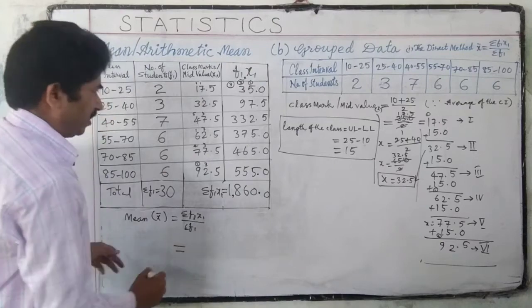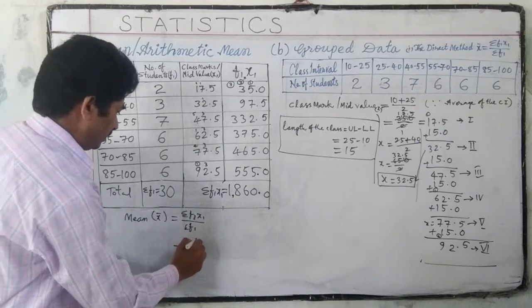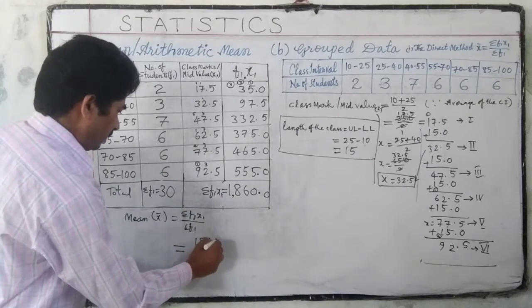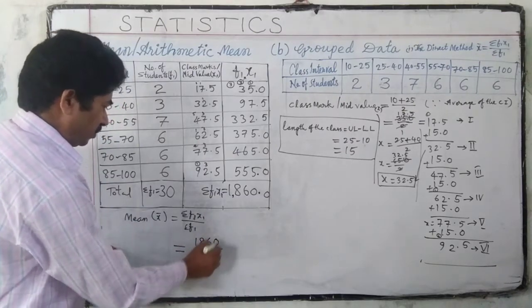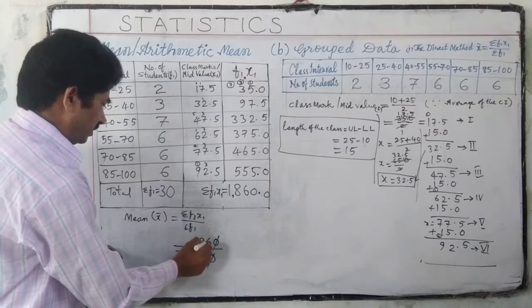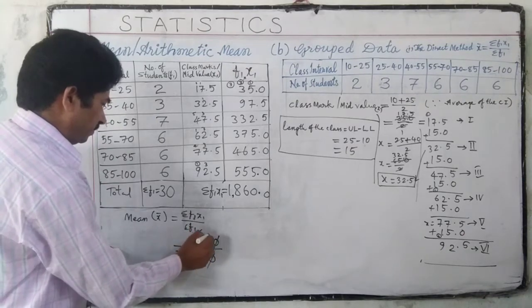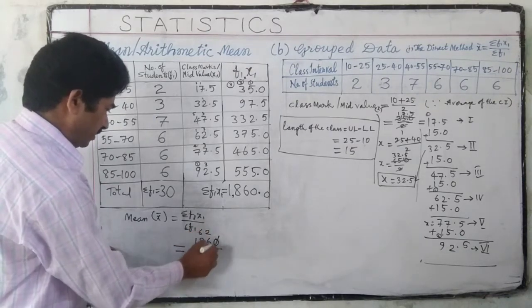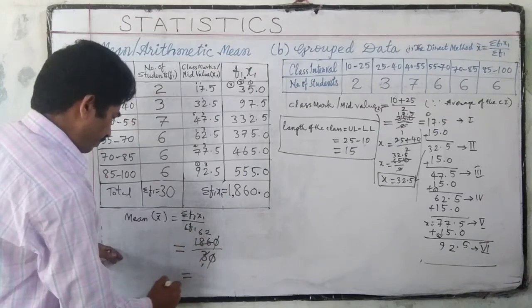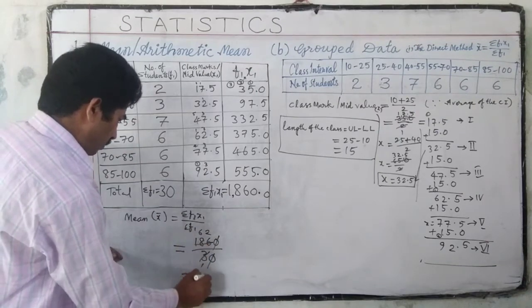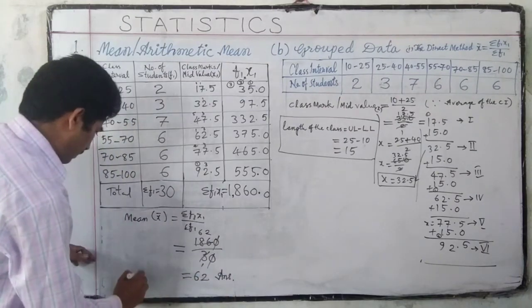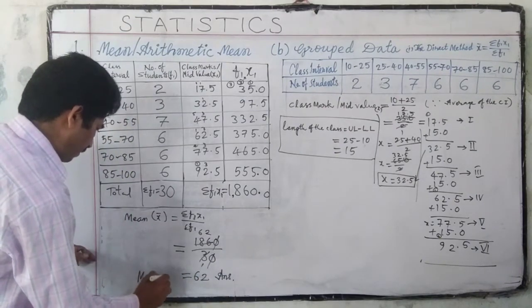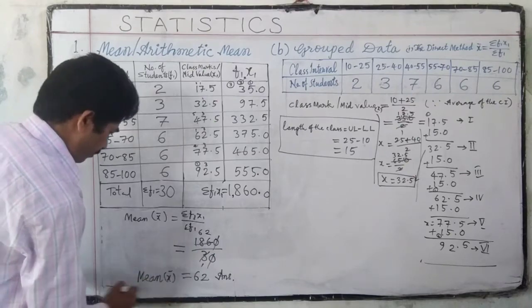In this formula we have to substitute these values: 1860 by 30. The zeros get cancelled. 3 2s are 6, 3 1s are 3. Therefore 62 is the answer of mean x bar.